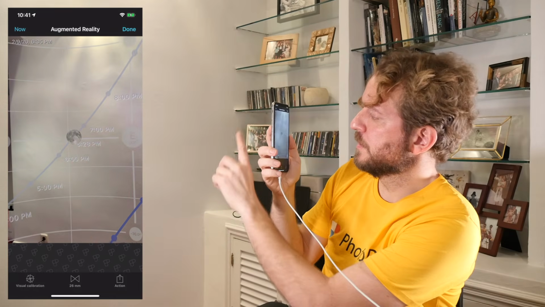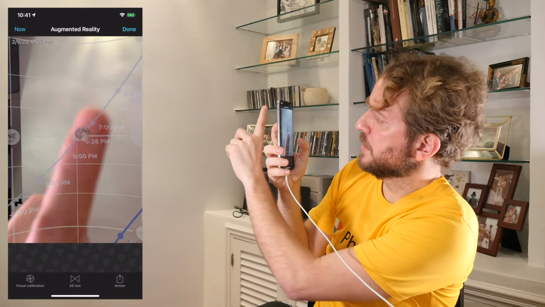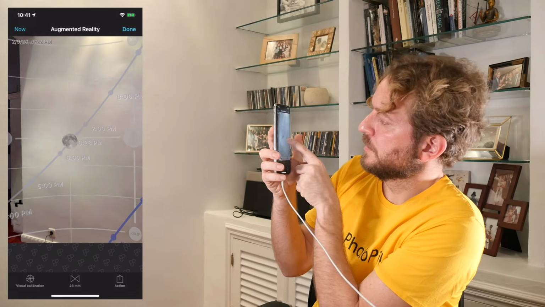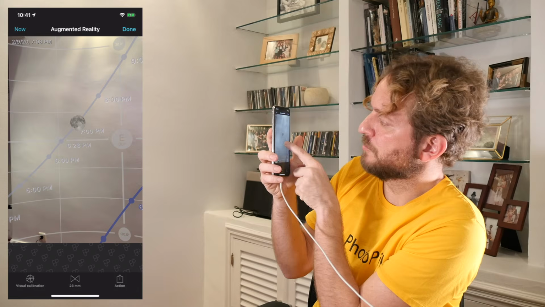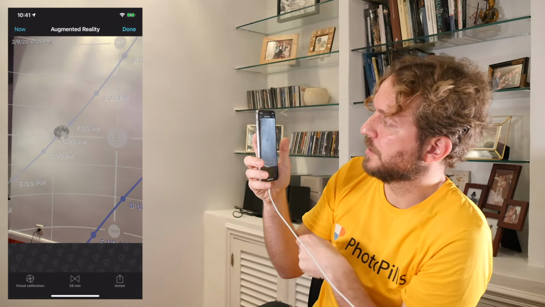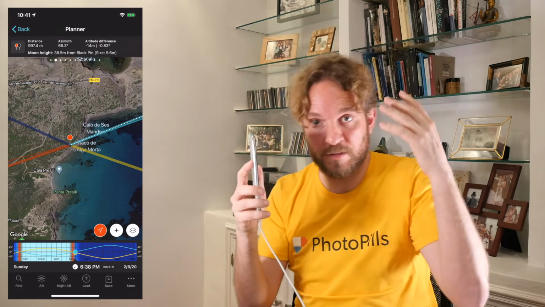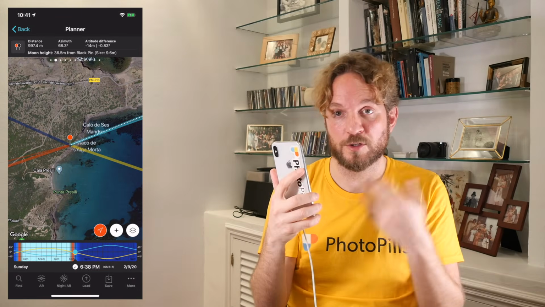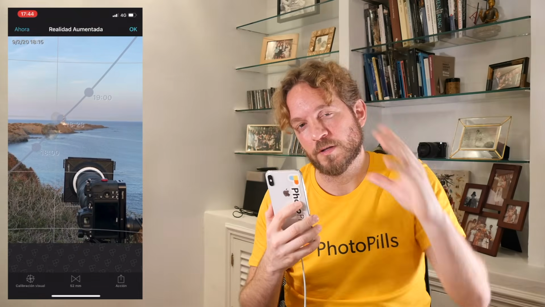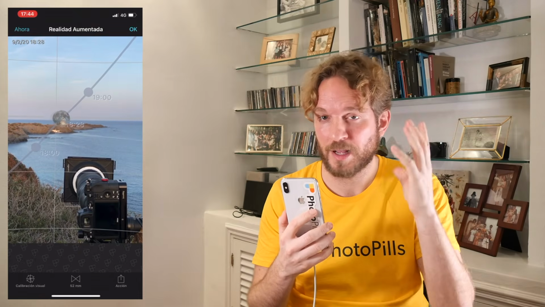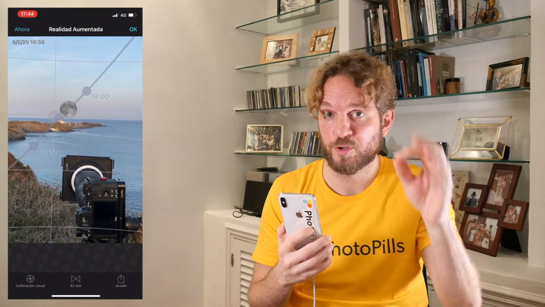And I'm looking for my moon shot. So the moon is actually rising in this direction. If I swipe on the screen, I can change the time and see how the moon rises, which is pretty cool. Take advantage of these augmented reality views, they are super helpful. Actually, as you see, Tony did use them to visualize the shot and make sure that he was at the right shooting spot. They are super powerful.